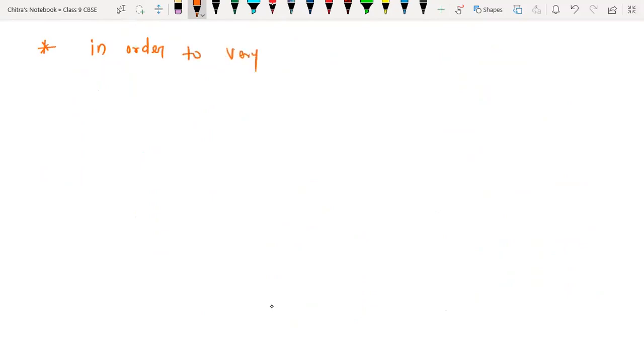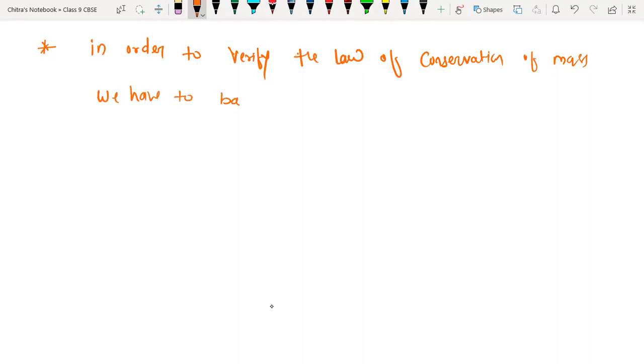In order to verify the law of conservation of mass, we have to balance all chemical reactions.